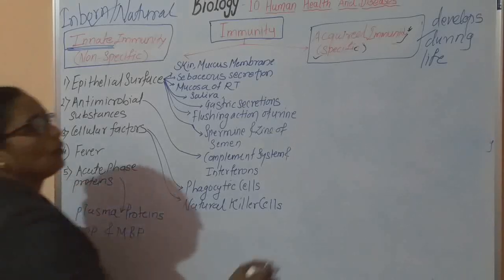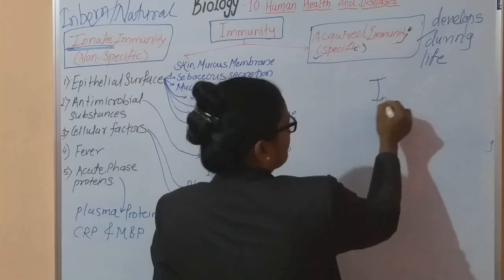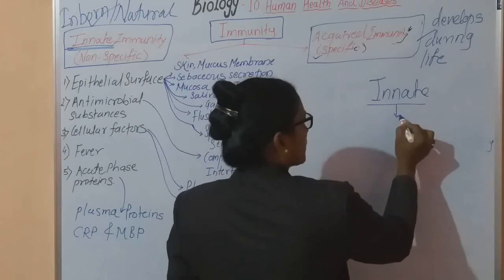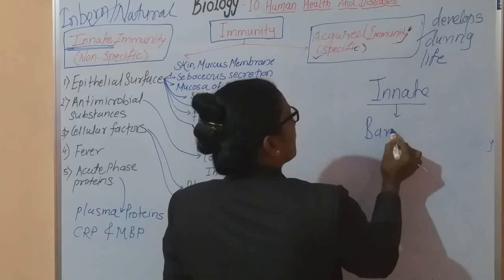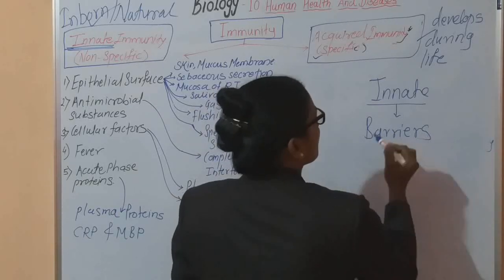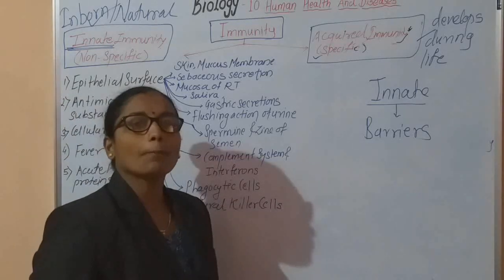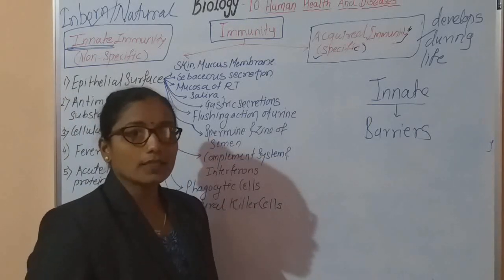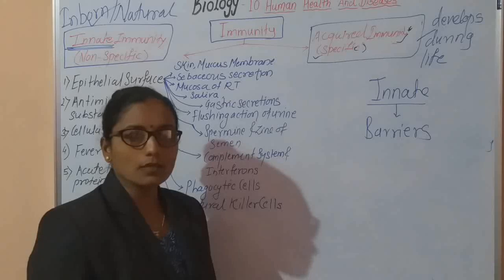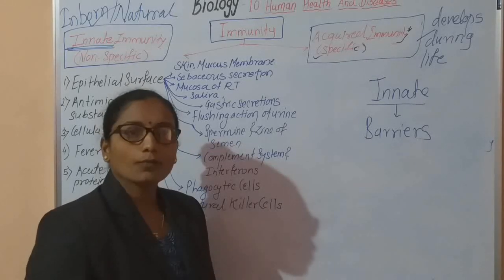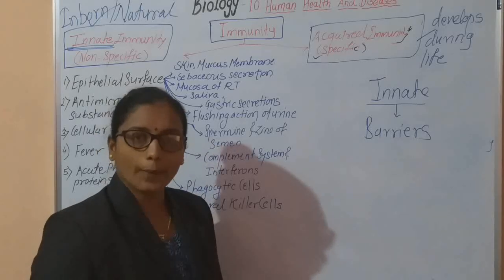Remember, innate immunity works with the help of barriers. What are these barriers? Barriers are the ways to protect the body from different types of pathogens.